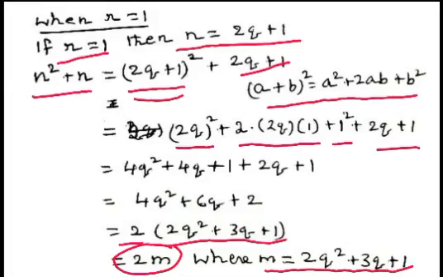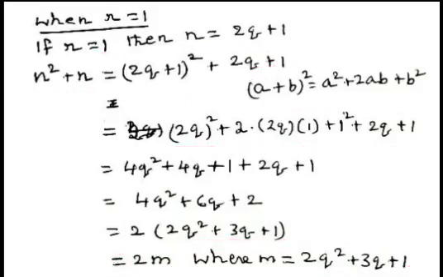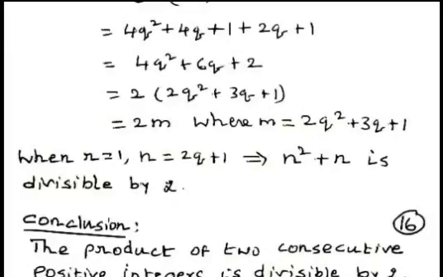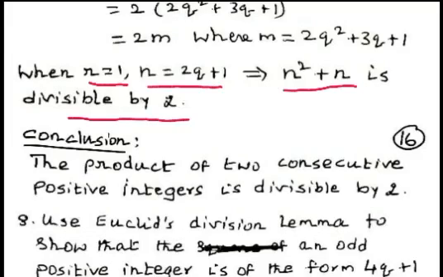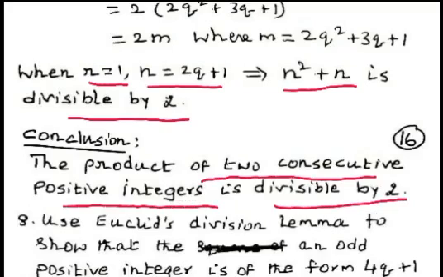Again n square plus n equal to 2m. That is, there is no remainder. Remainder is 0 in this case. So, n square plus n is divisible by 2. So, we conclude that when r equal to 1, n equal to 2q plus 1, and n square plus n is divisible by 2. So, our conclusion is that the product of two consecutive positive integers is divisible by 2.